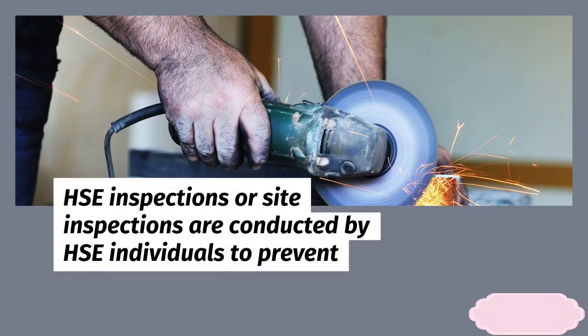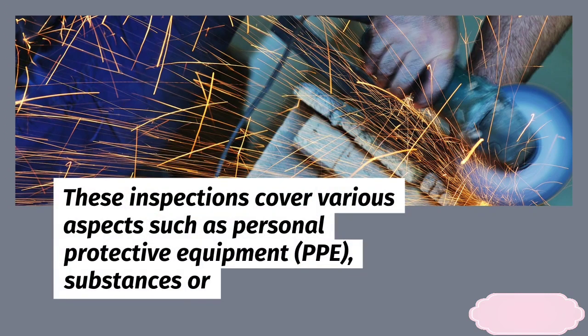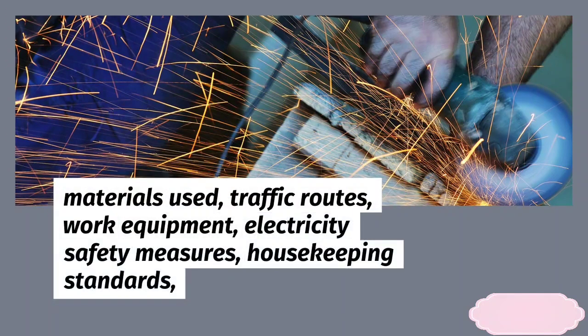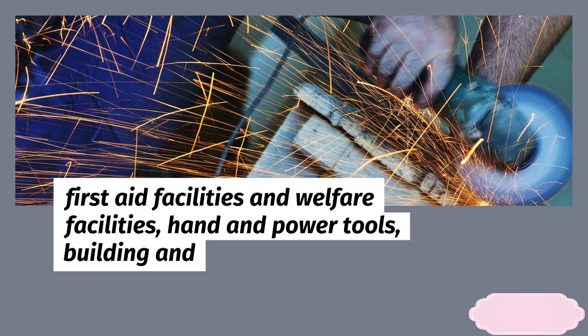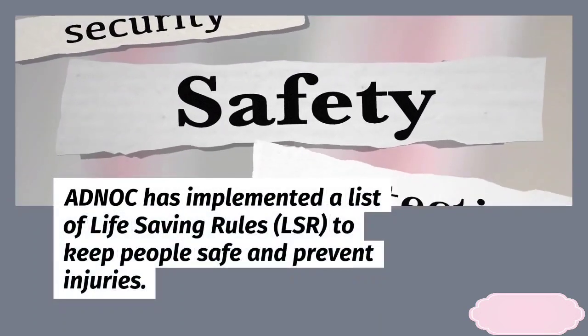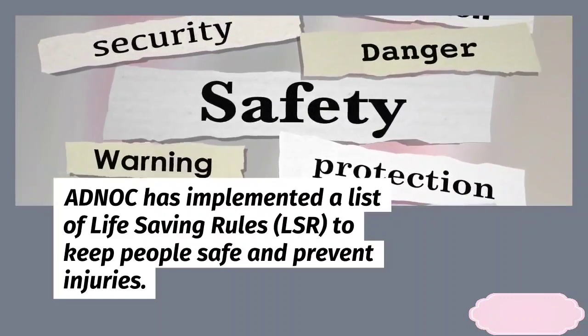HSE inspections or site inspections are conducted by HSE personnel to prevent injuries or damage within the workplace. These inspections cover various aspects such as personal protective equipment, PPE, materials used, traffic routes, work equipment, electricity safety, first aid facilities and welfare facilities, hand and power tools, building and machinery installations. ADNOC has implemented a list of life-saving rules, LSR, to keep people safe and prevent injuries.